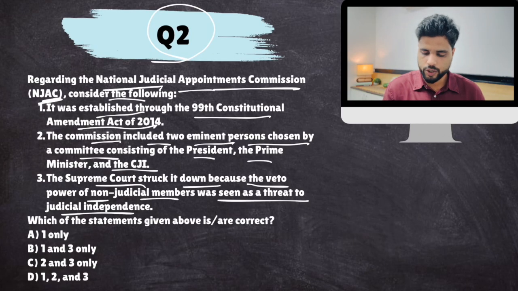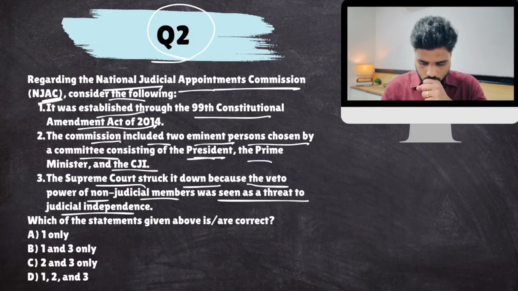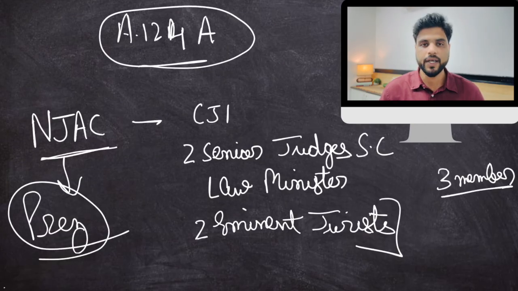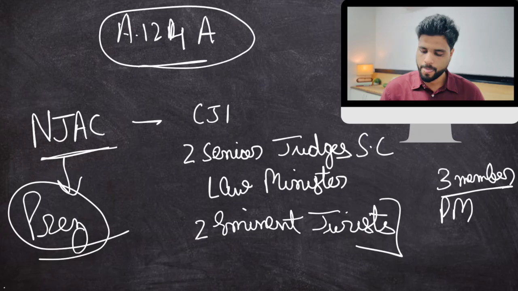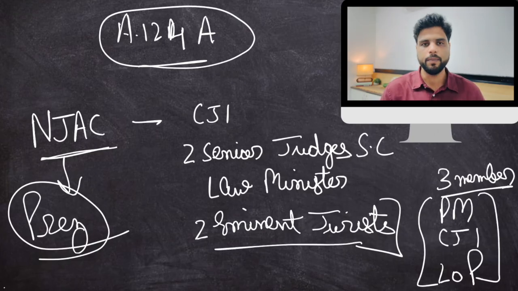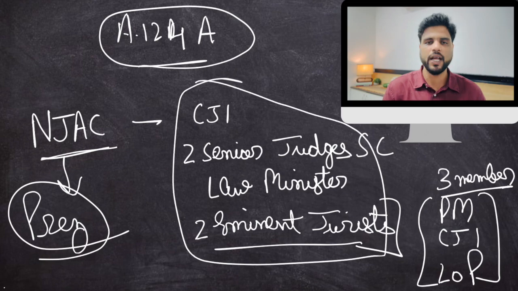3-member committee includes 2 eminent persons, Prime Minister. Look, listen to me carefully. The 3-member committee includes the Prime Minister, Chief Justice of India, and Leader of Opposition. These 3 people will appoint 2 eminent persons. Make sense? And then this 6-member committee will decide who will be the judge of Supreme Court.